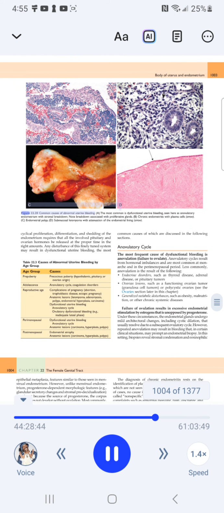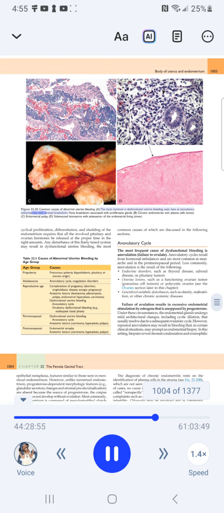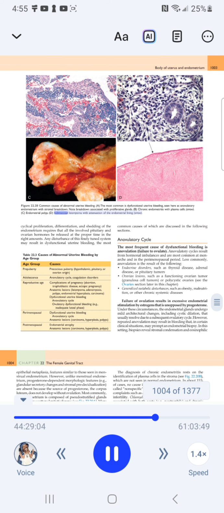Figure 22.20. Common causes of abnormal uterine bleeding. The most common is dysfunctional uterine bleeding. Seen here is anovulatory endometrium with stromal breakdown. No breakdown associated with proliferative glands. B, Chronic endometritis with plasma cells (arrow). C, Endometrial polyp. D, Submucosal leiomyoma with attenuation of the endometrial lining (arrow).